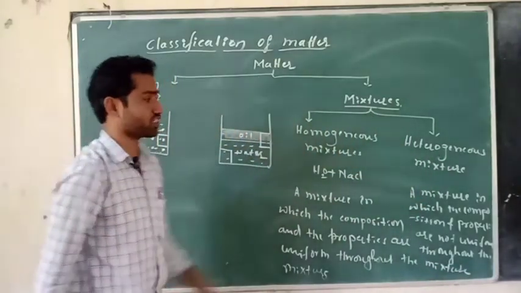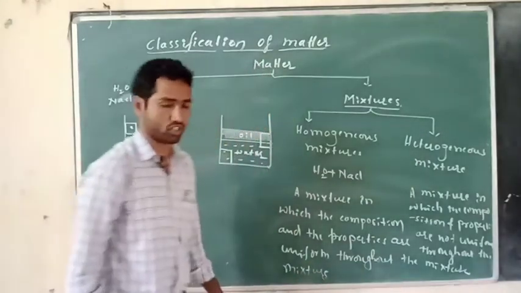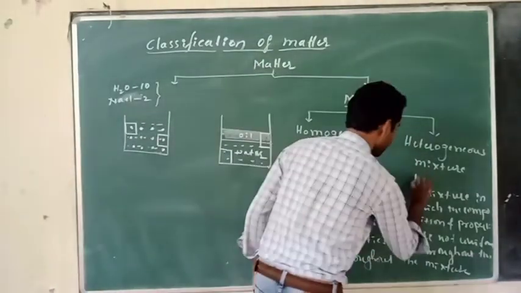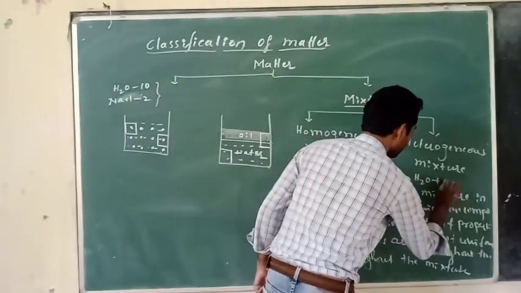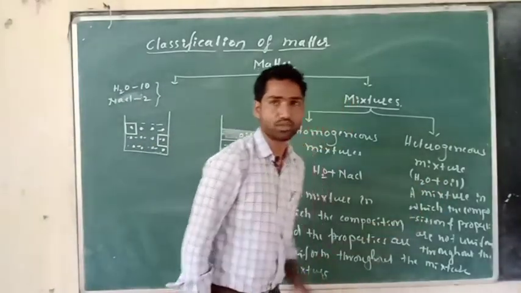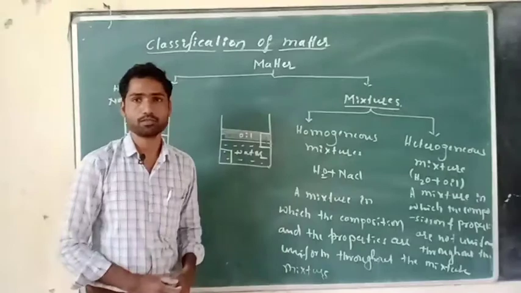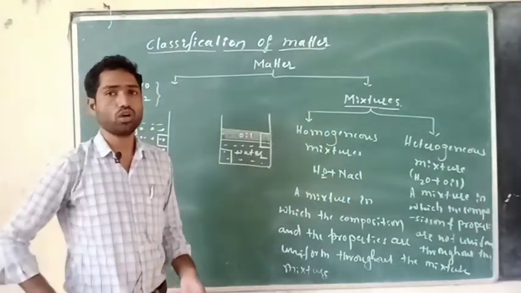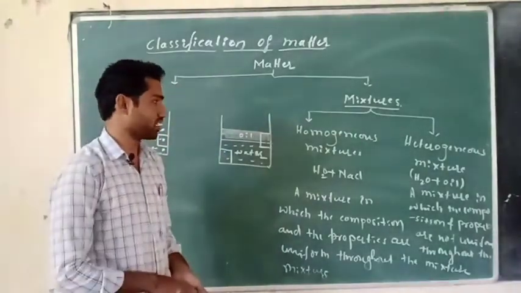Such type of mixtures are known as heterogeneous mixtures. The best example for this is H2O, water plus oil. So this mixture is known as a heterogeneous mixture. Sand plus water, right? That is also a heterogeneous mixture.